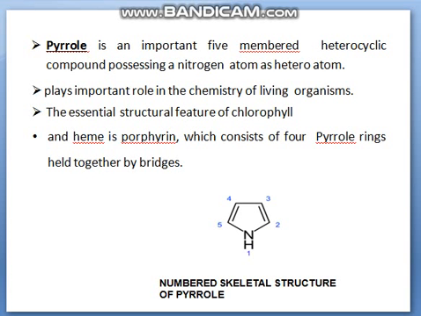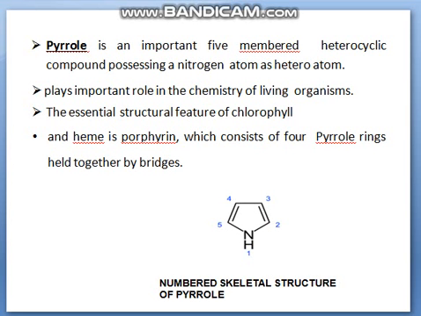Which is pyrrole. Pyrrole is an important five-membered heterocyclic compound possessing a nitrogen atom as the heteroatom, playing an important role in the chemistry of living organisms. Mainly, it makes the chlorophyll.